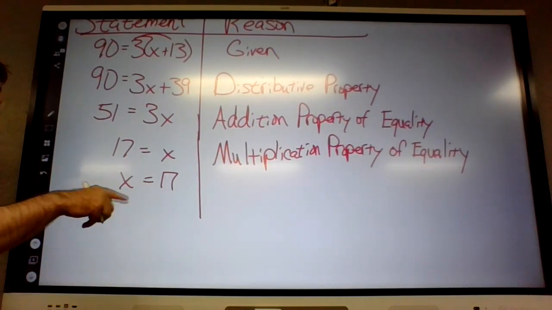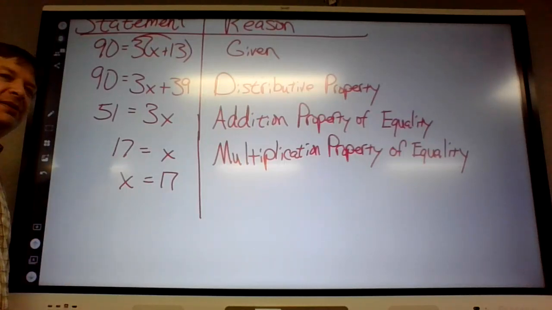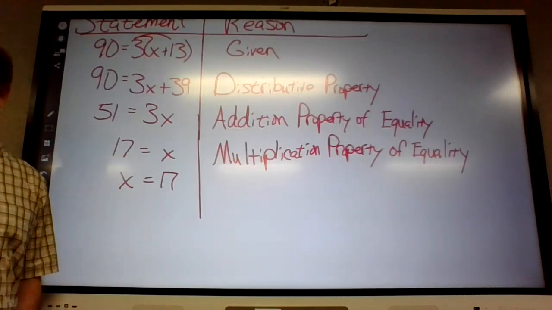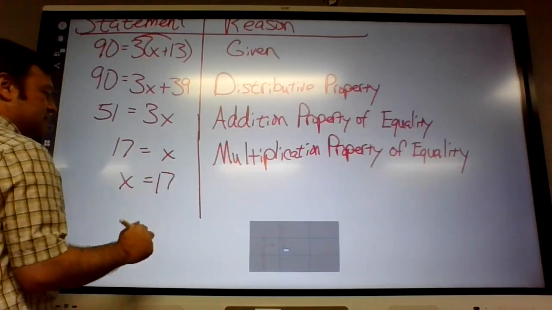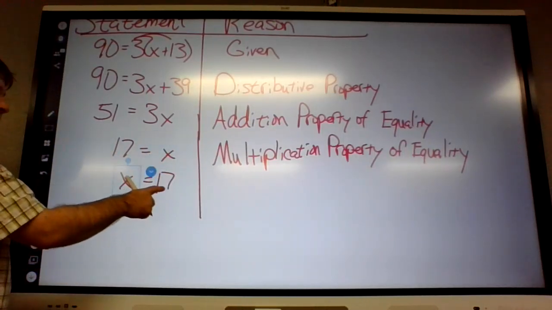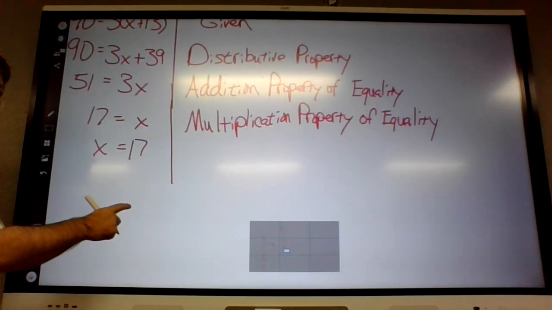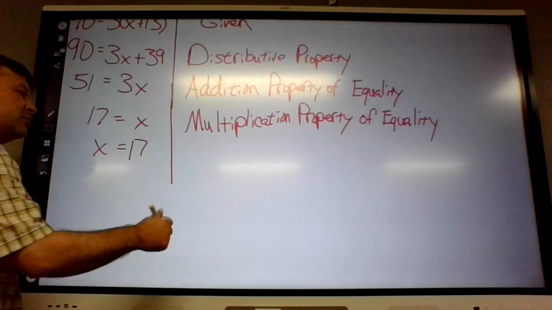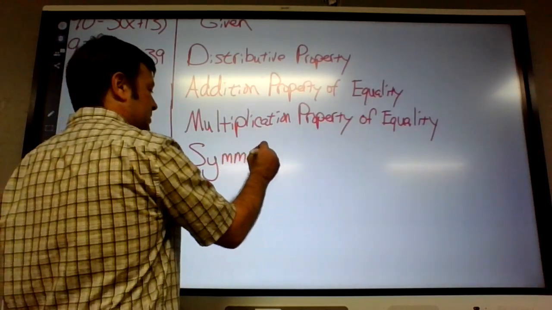And what's that called? If 17 equals x, then x equals 17? It's on the top of page 79. It's the symmetric property.